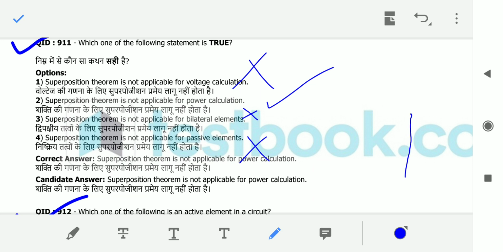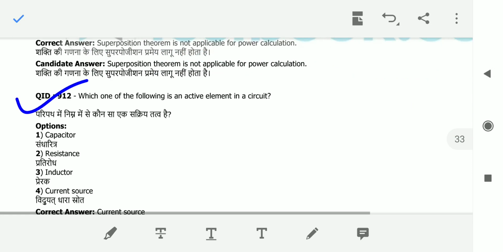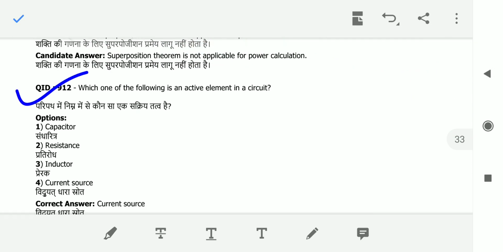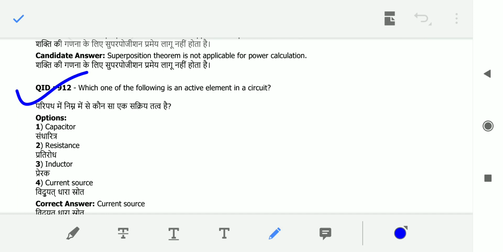Next question: which one of the following is an active element of the circuit? See, active elements and passive elements. Active elements means sources: voltage source, current source, battery. Whereas capacitor, inductor and resistance, RLC, are passive elements. So capacitor is wrong, resistance is wrong, inductance is wrong, and the remaining one, current source, is right.